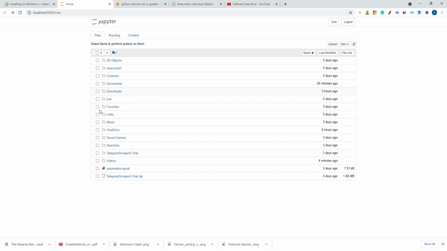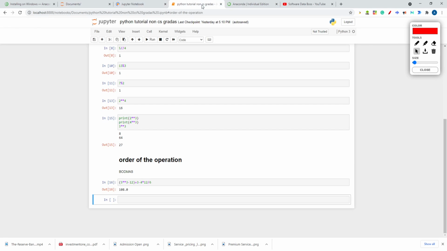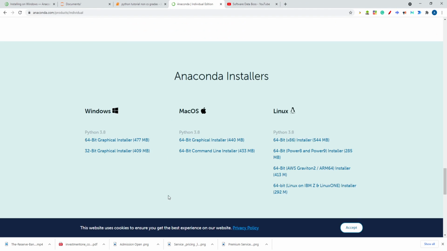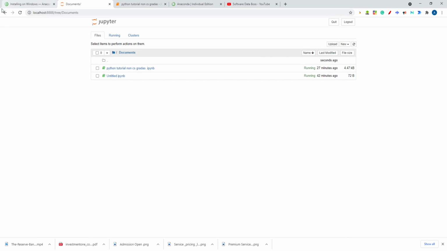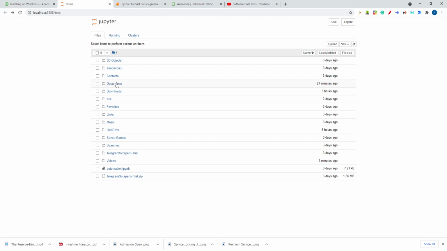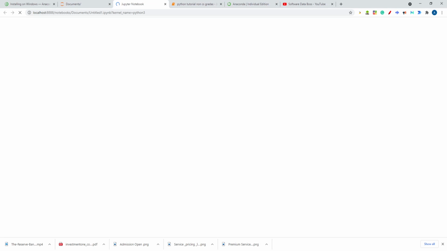So here are the different folders of the computer. I have saved one file that is Python tutorial for non-CS grads. I'm using this file for my tutorial, so I'll just click on this file. You can create a new file also. Just go into documents. If you want to create a file in a document, just click on the document and select New here. What do you want? Python 3 file. So click on Python 3 and a new file will be created.